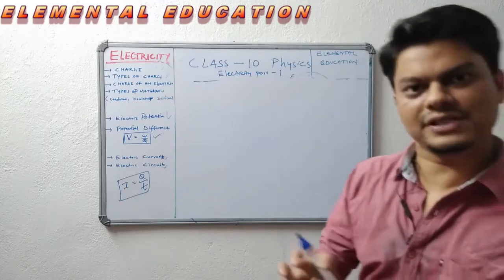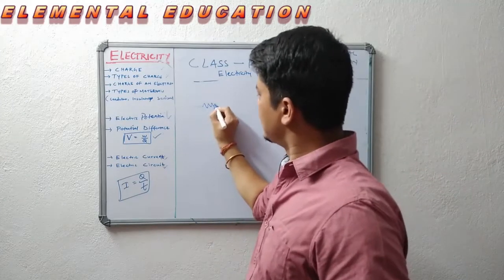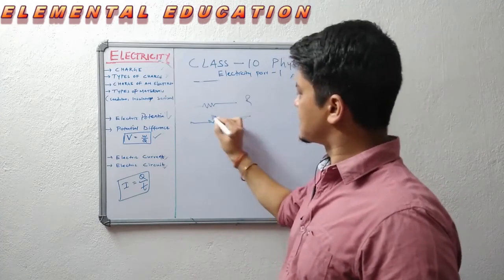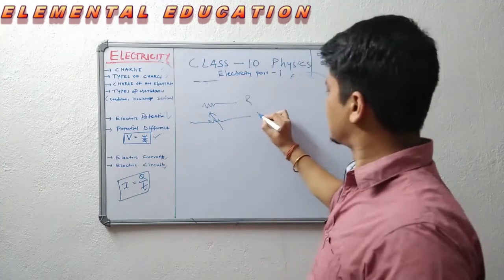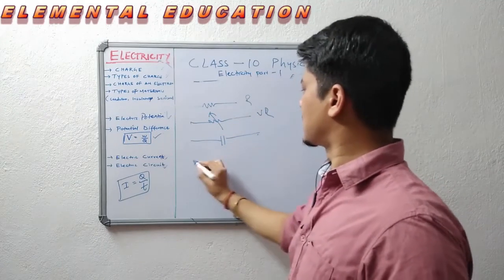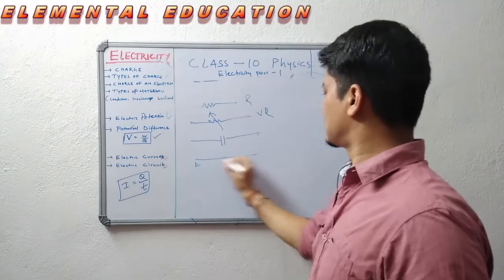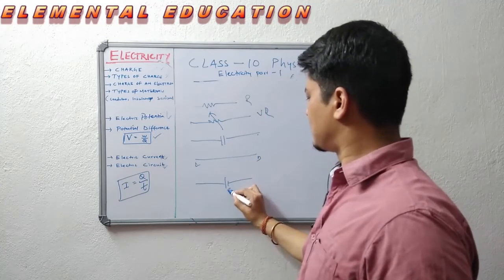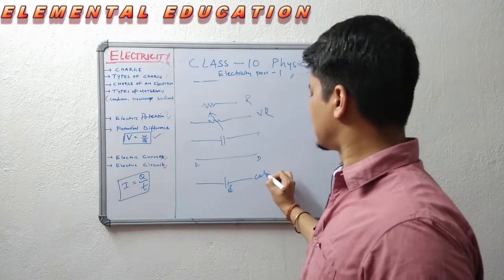There are a few symbols you should know. This is a fixed resistance R. This is a variable resistance we will be using in our electric circuits. This is a capacitance. Okay, this is a wire AB. This is the symbol of a single cell.